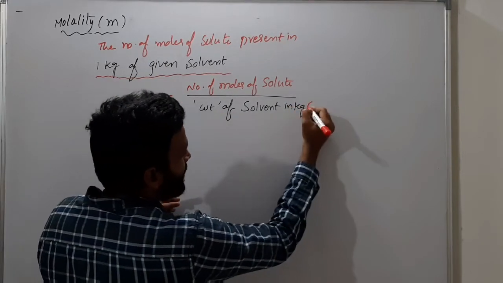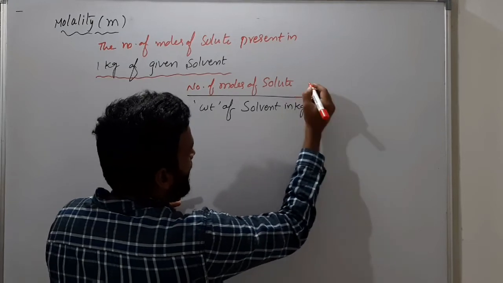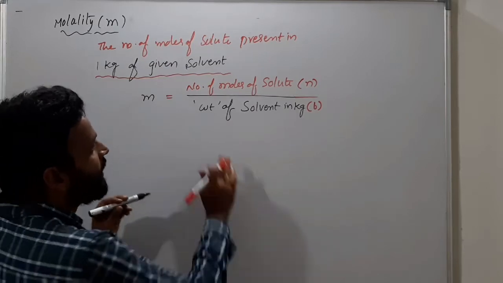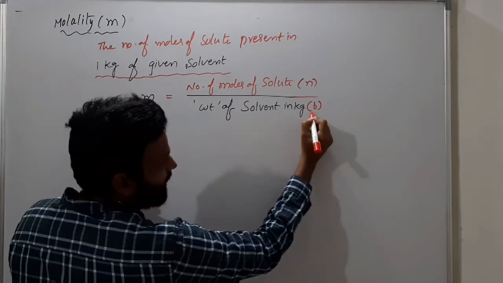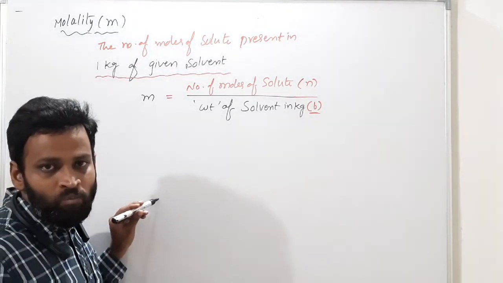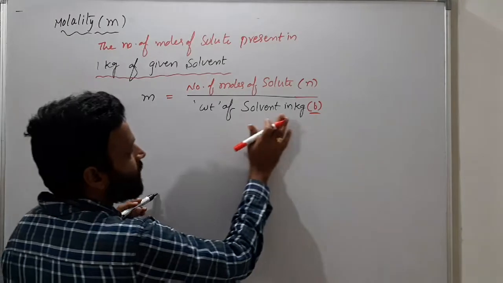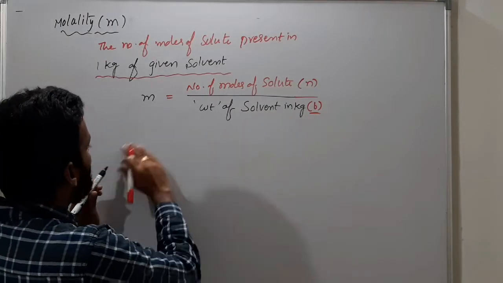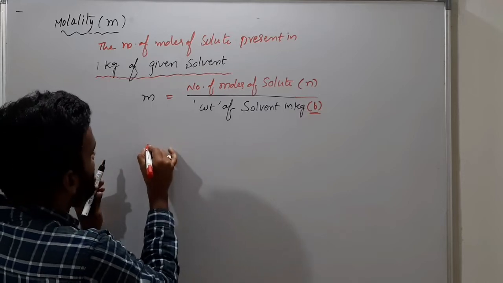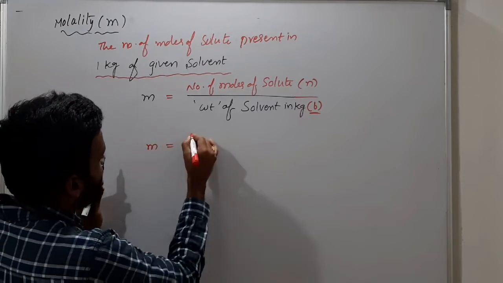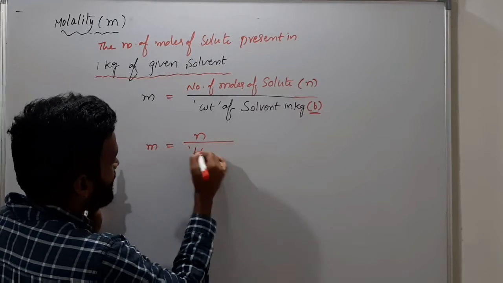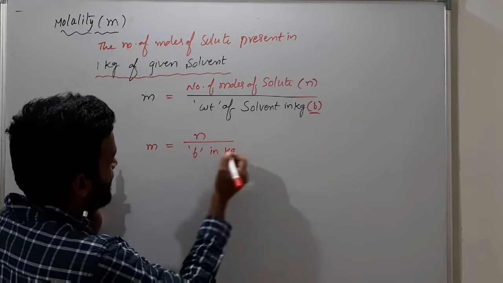For weight of solvent in kg, I am using small b, and here number of moles of solute by weight of solvent in kg. Understood? So what is molality therefore? Molality is equal to number of moles by b in kg.